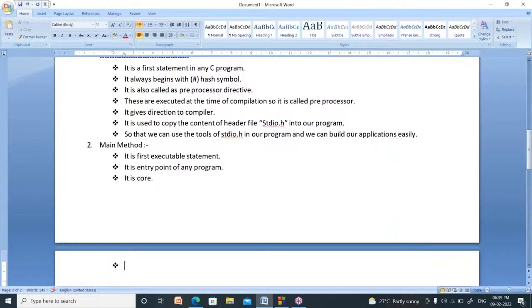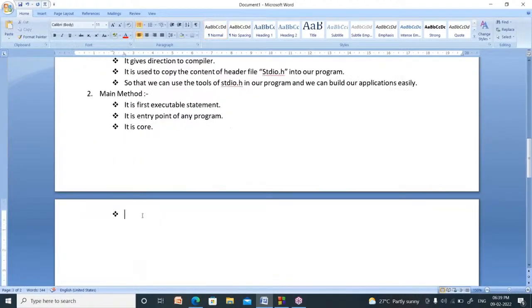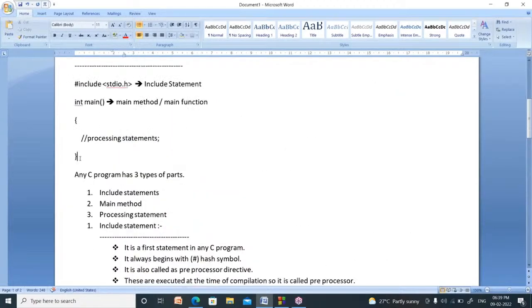We have to write the main method, at least one main method. Why? Because it is a compulsory method. So it is called mandatory. Mandatory means compulsory. You have to write a main method. So it is very, very important.